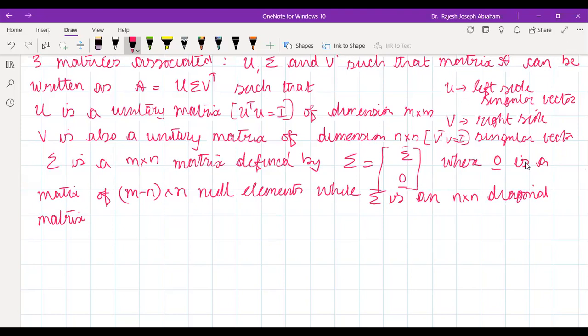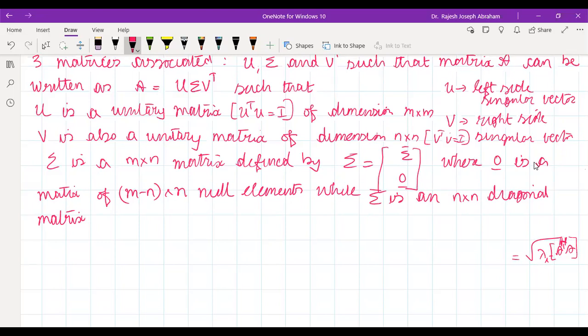What are the components of sigma bar? Do you have any idea? Sigma bar will give you the singular values of matrix A. What is a singular value of a matrix? We had seen that sometime back. Singular values are nothing but the square root of the eigenvalues of A transpose A. If A is a complex matrix, then it will be A H, where H represents the complex conjugate transpose.